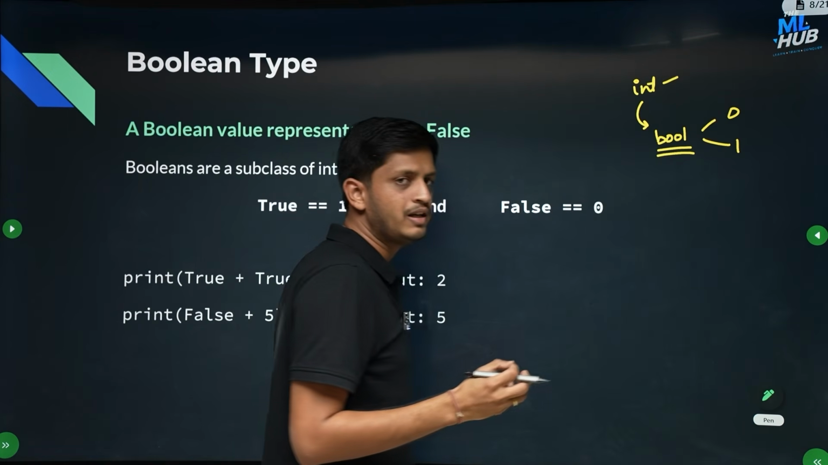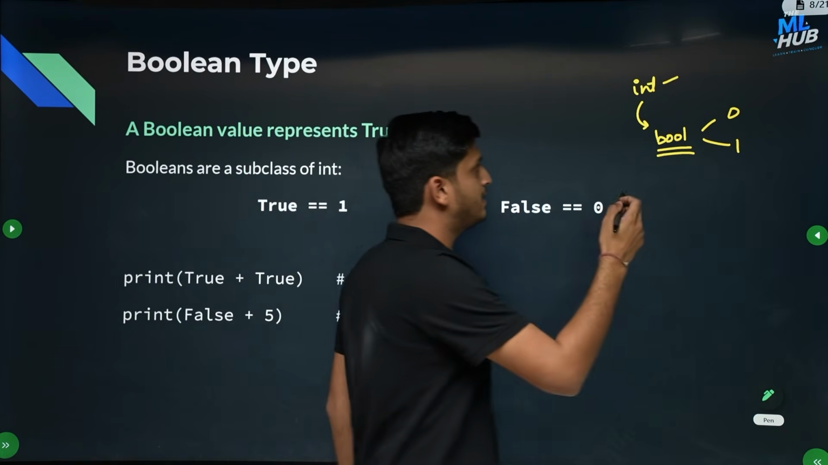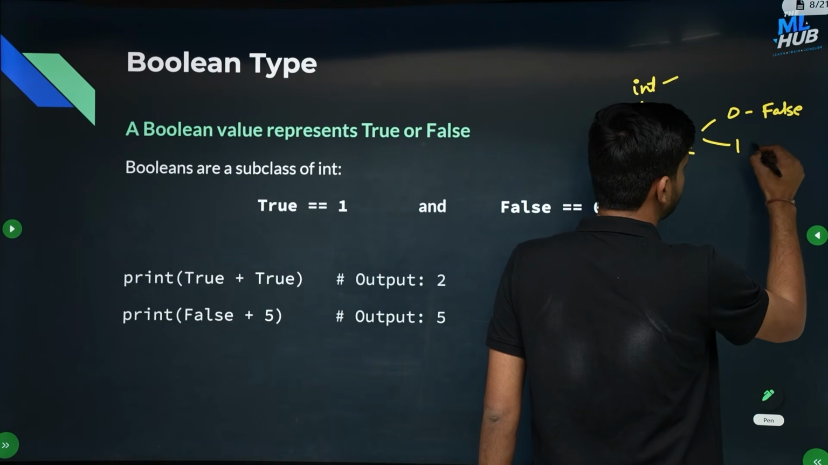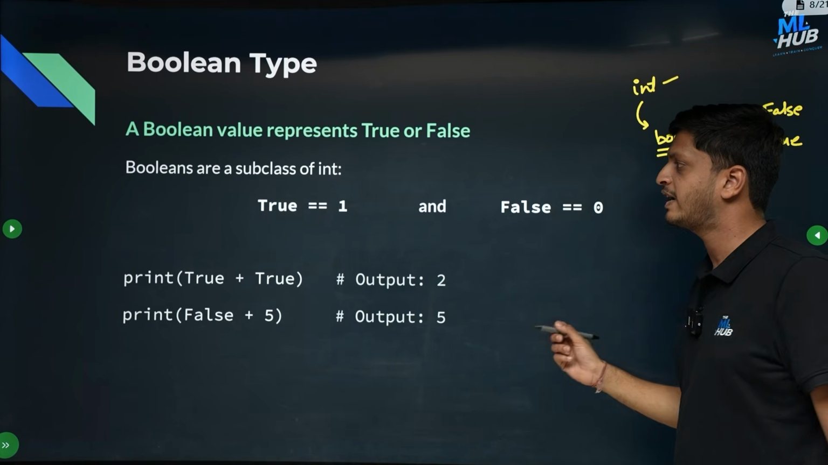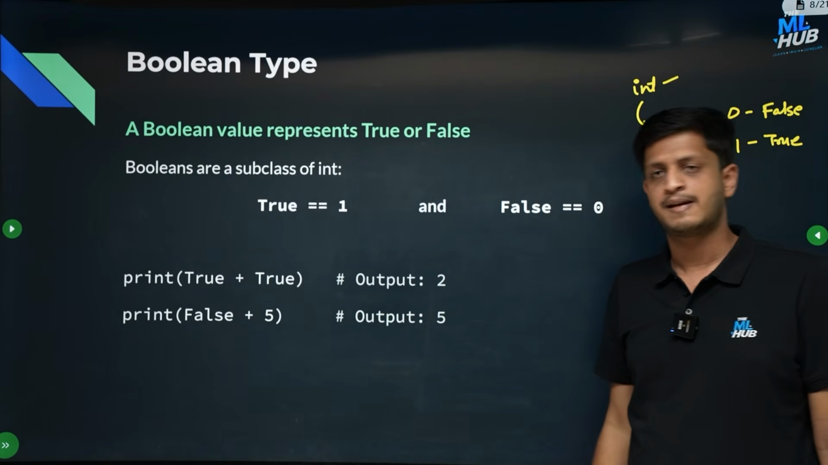It is an integer only, but it is restricted to take only two values, 0 and 1, and 0 means false and 1 means true. Okay, so it is a subclass of int. True and 1 are same and false and 0 are same.